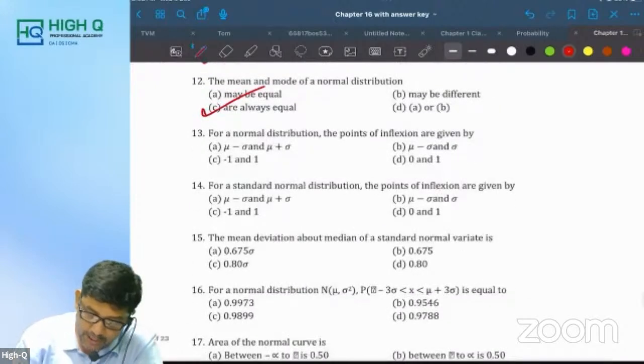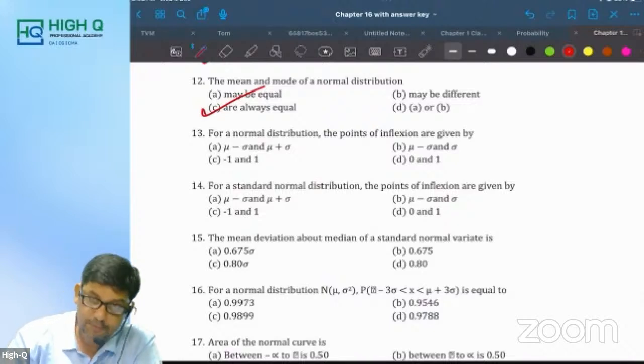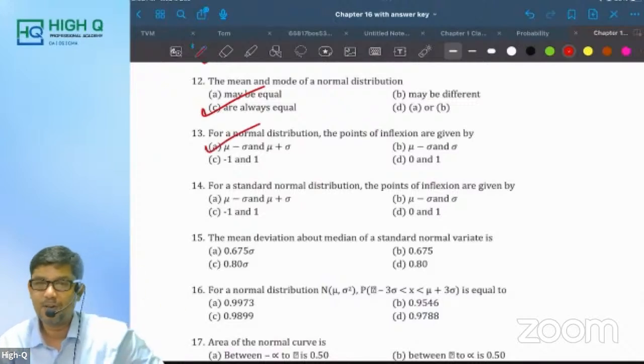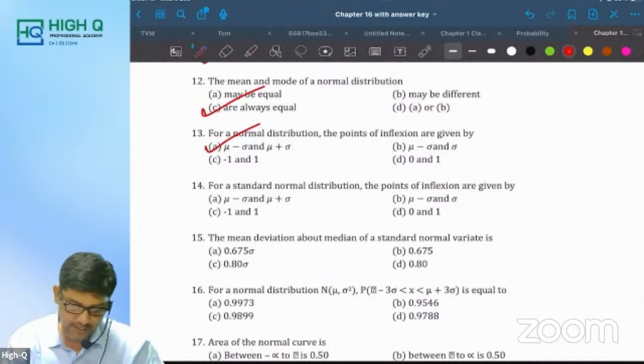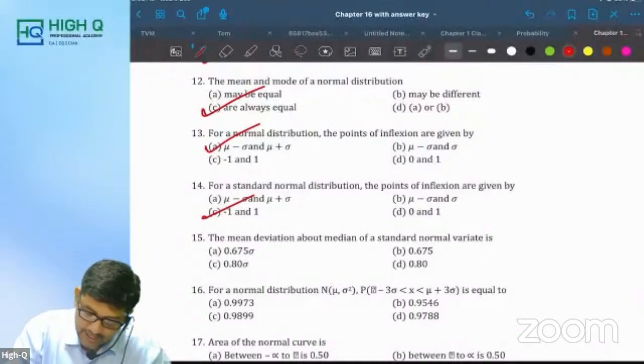For a normal distribution, the points of inflection are A or C. Are you sure? A. Standard condition is not there, na? Mu minus sigma to mu plus sigma. For a standard normal distribution, the points of inflection are given by... This is very important.